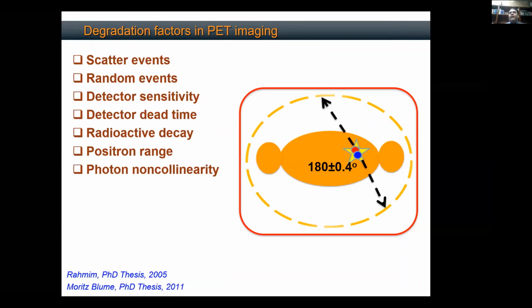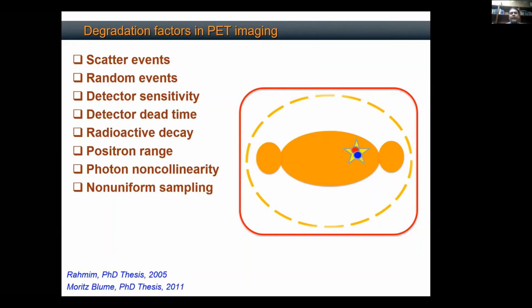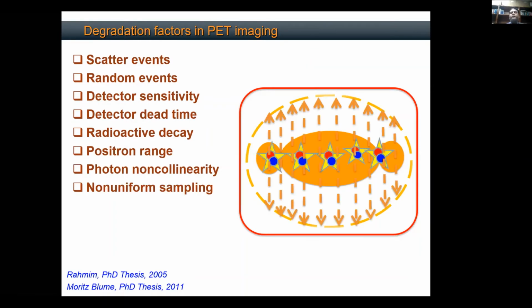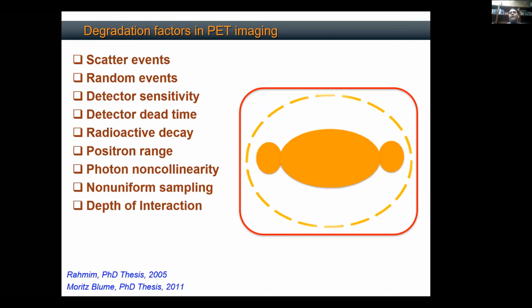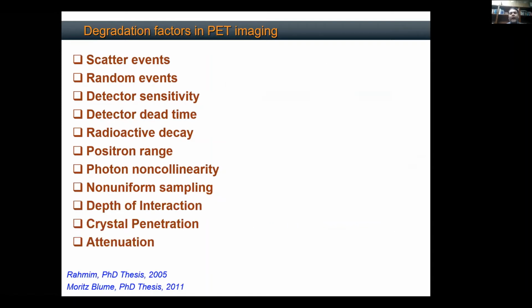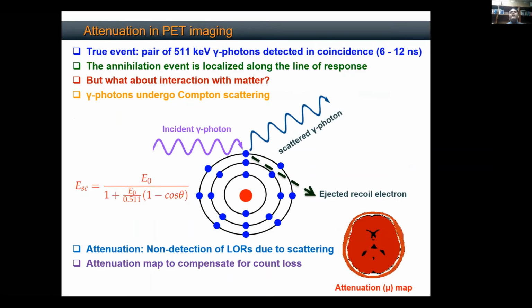Similarly, the photons are never emitted exactly at 180 degrees. They're emitted with a plus minus 0.4 or 0.5 degree angle. So there's a slight change in the line of response that happens, and we need to correct for that. And again, I won't talk about other degradation factors, but there are so many degradation factors that I need to actually correct for. I want to mention one more thing. One is the attenuation.